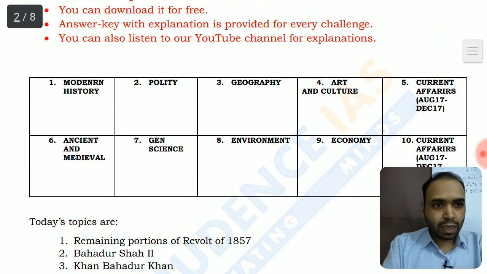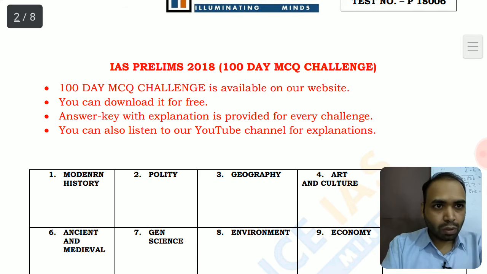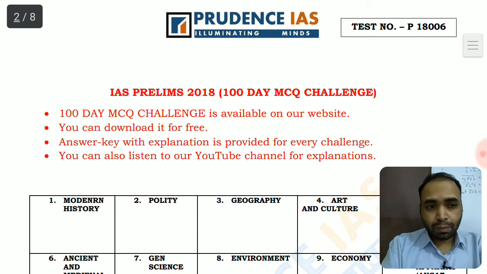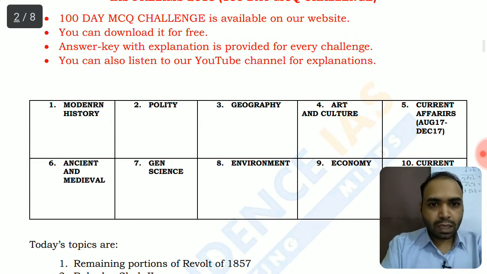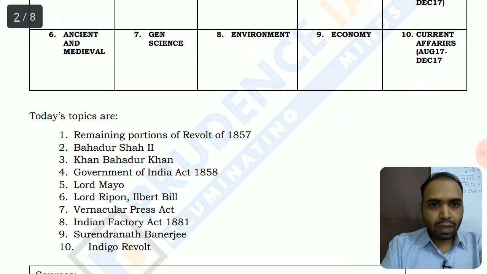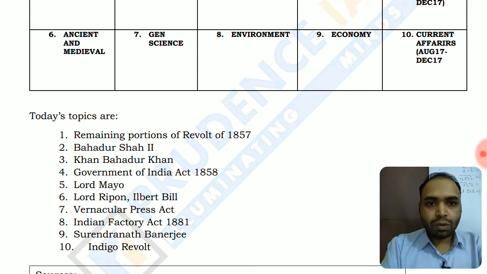So let's start today's topic. Today's challenge is also in continuation of the previous topic, that is modern Indian history. We have picked up 10 topics which are the remaining portion of the revolt of 1857, Bahadur Shah Zafar's tenure, Khan Bahadur Khan, Government of India Act 1858, Lord Mayo and Lord Ripon, controversies like the Ilbert Bill, Vernacular Press Act, Indian Factory Act of 1881, Surendranath Banerjee, and the Indigo Revolt.